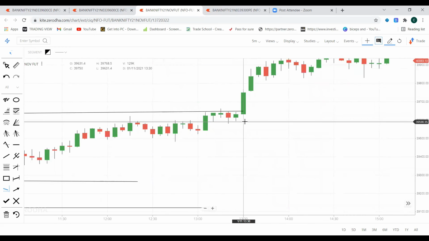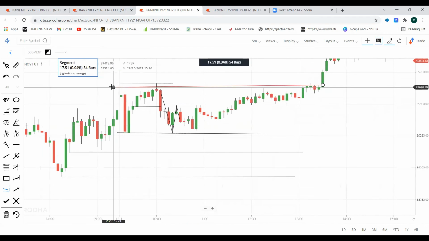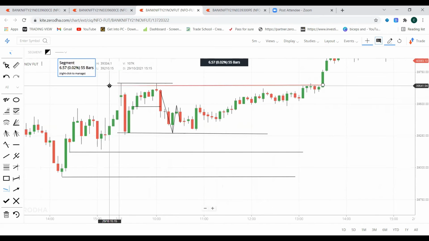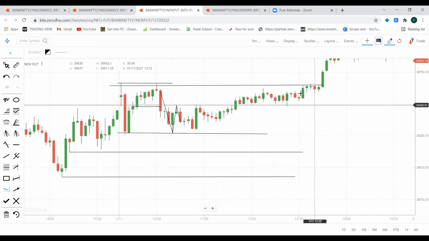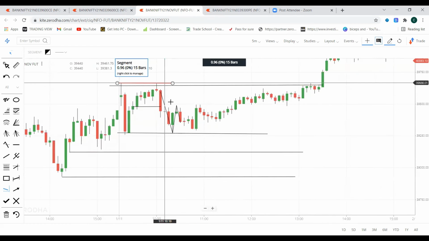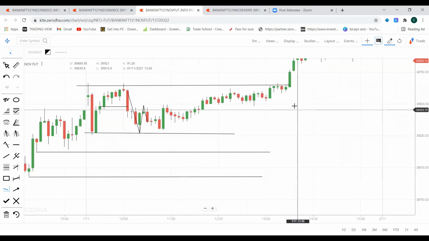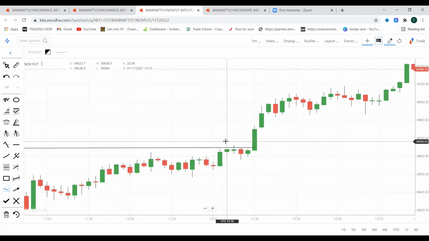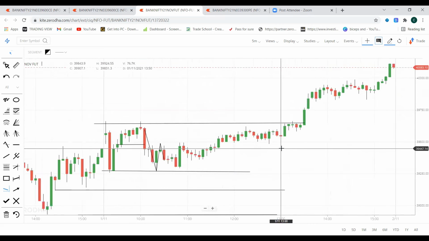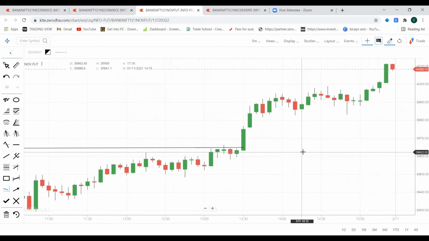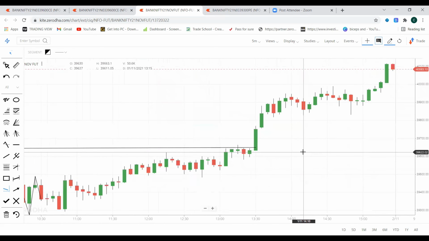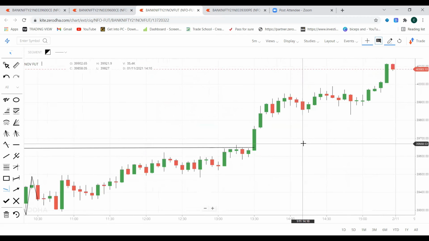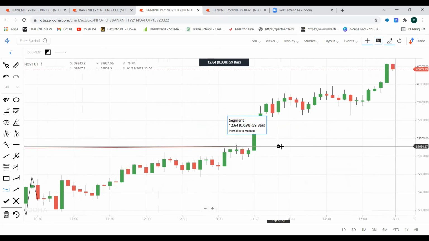This is the candle. The reason for taking this trade is at this particular point the price was trading exactly near the resistance. So based on this, I updated to buy 39,600 CE at 115. The trade really went well. It gave me more than 100 points profit on this particular trade.